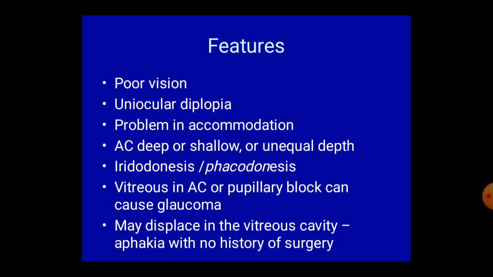Features: poor vision, uniocular diplopia, problem in accommodation, deep or shallow or irregular, unequal depth of anterior chamber, iridodonesis or phacodonesis, that is tremulousness of iris or lens, vitreous in anterior chamber. Pupil block can cause glaucoma. The lens may displace into the vitreous cavity, where there is aphakia with no history of surgery.